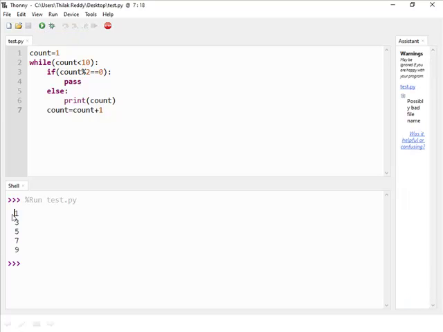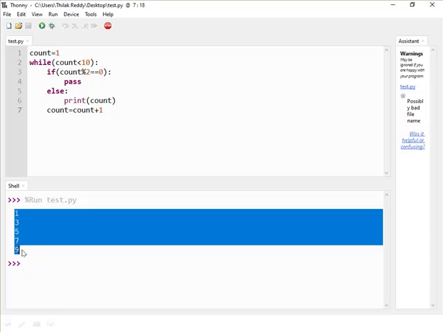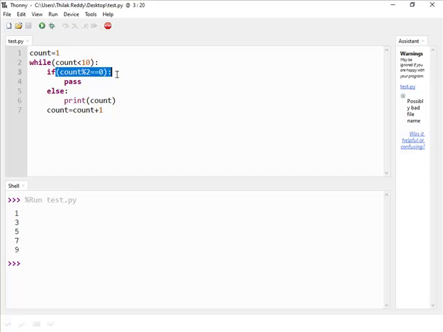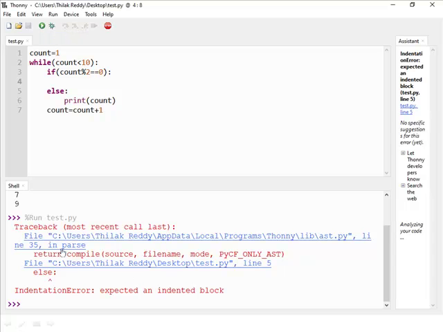So see here it will display only the odd numbers. So if this condition is true, then simply the interpreter will execute the statement without any action. But if there is no pass statement, then without any statement we can't define a function or a class or a loop. So the interpreter will raise an error here. See the example. See here is an error.